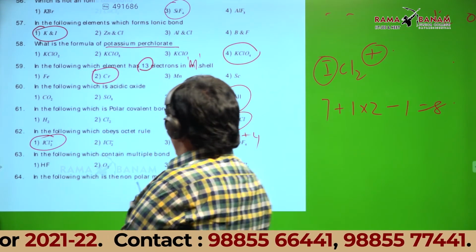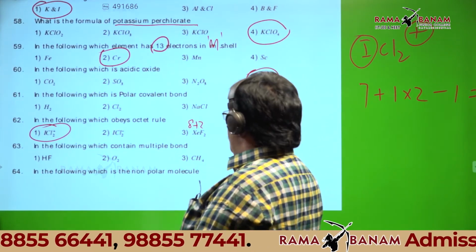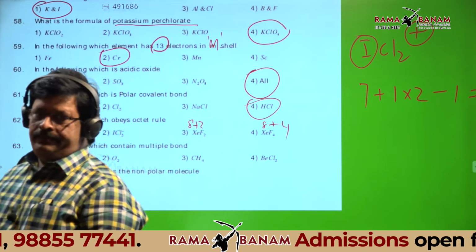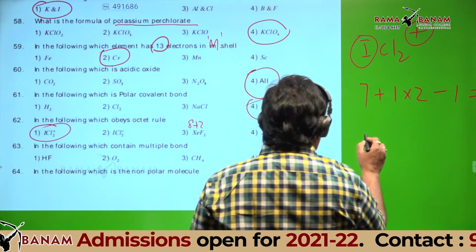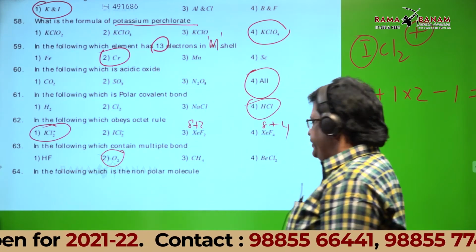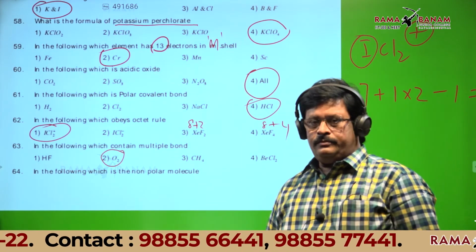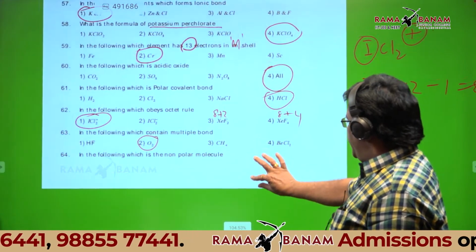Right. In the following, which contain multiple bonds? Multiple bond means double bond or triple bond. O2 is right. Any doubt? No, sir. In the following, which is a non-polar molecule?